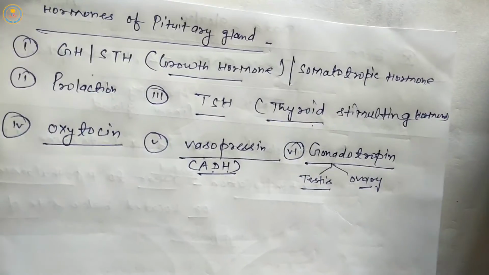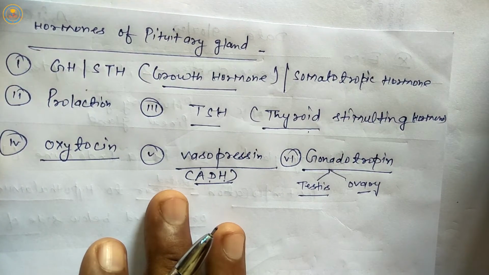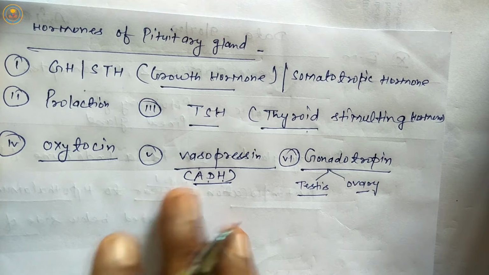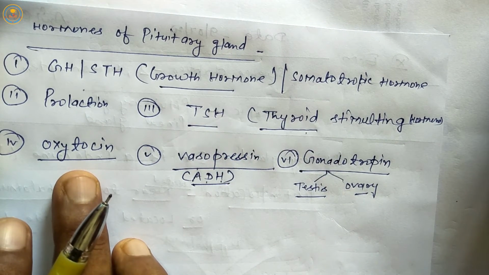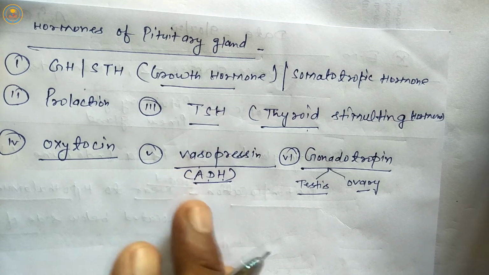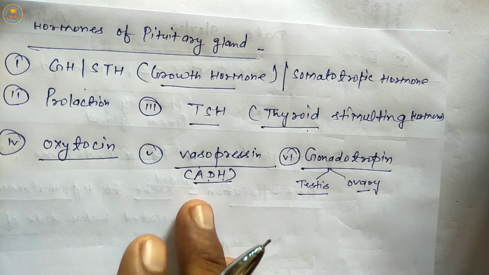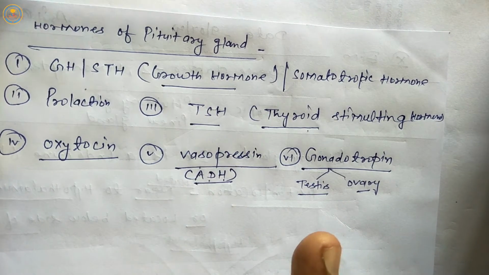Students, there are some specific pituitary hormones like GH, growth hormone; prolactin, milk secretion hormone; thyroid stimulating hormone; oxytocin, again a milk secretion hormone; vasopressin, to motivate absorption of water molecules in the DCT part of the nephron. Next, gonadotropin.